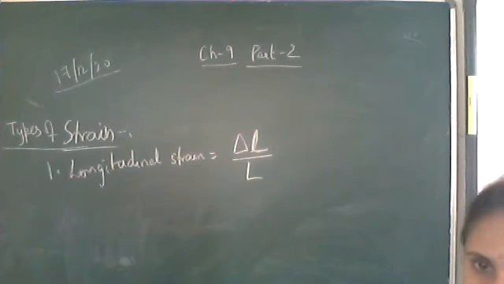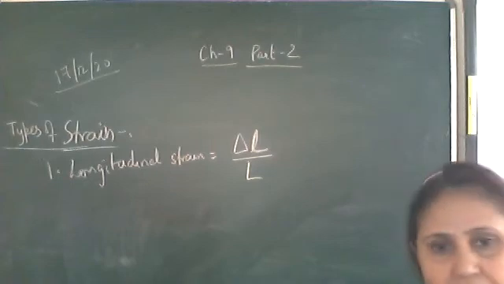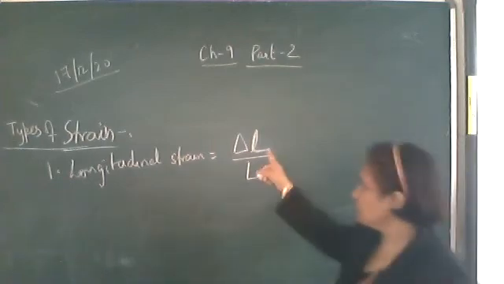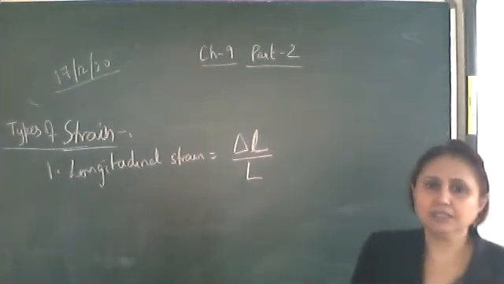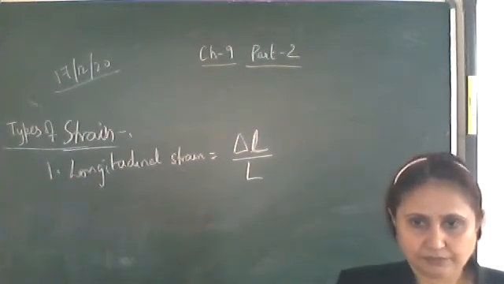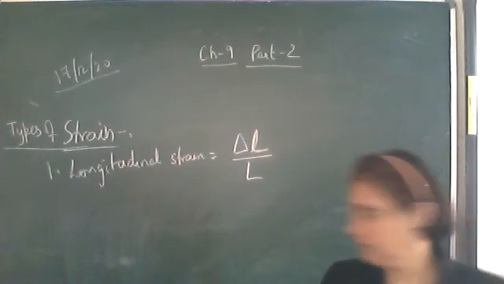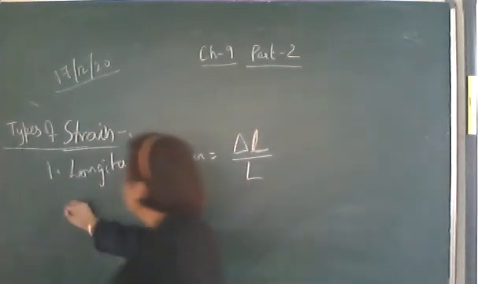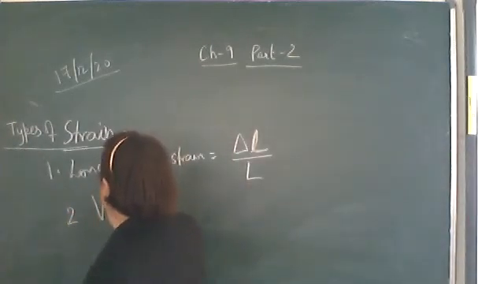When the wire is loaded by some weight, its length increases, and the increase in length, let it be delta L, and the original length, let it be capital L. So delta L upon L is the longitudinal strain. Right, the second one, volumetric strain.